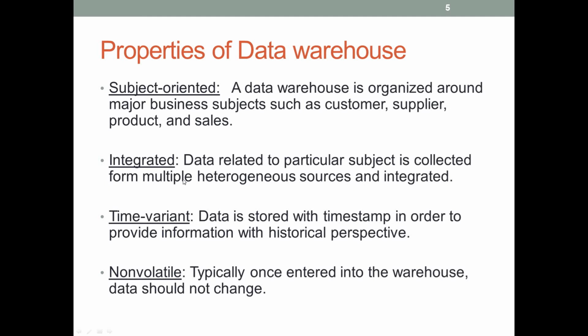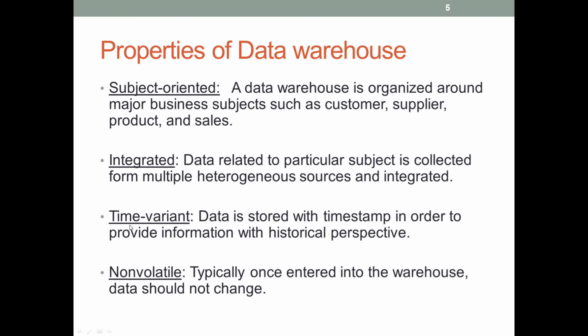Next is integrated. Data collected in a data warehouse comes from various sources such as relational databases, flat files, Excel files, or online transactional records. This data is first cleaned and then integrated. So you will get all the data in one place, with no need to search through different tables or different data. That is the meaning of integrated here.